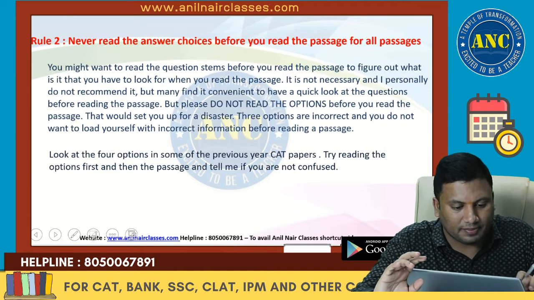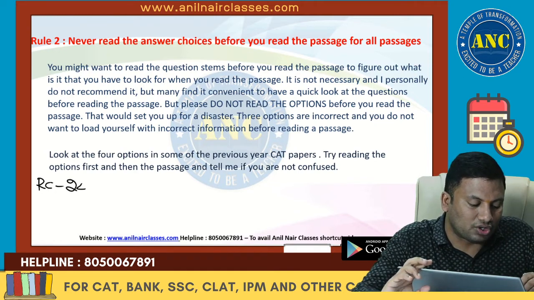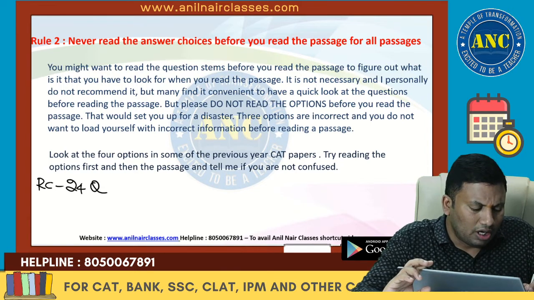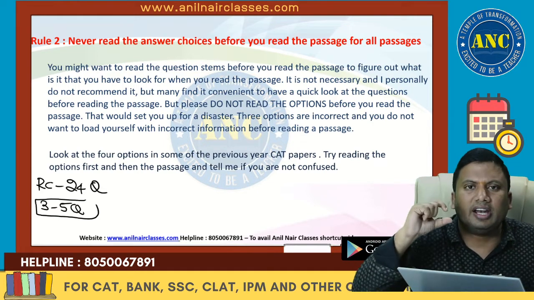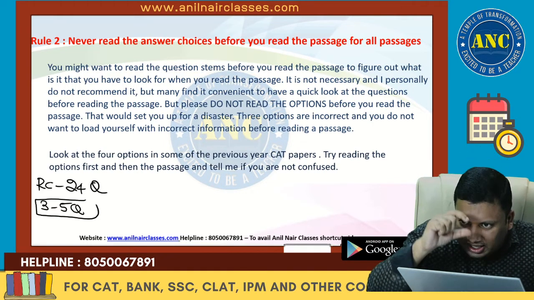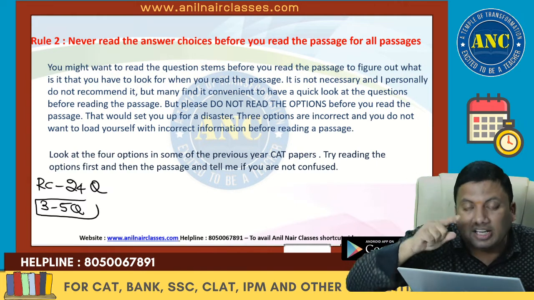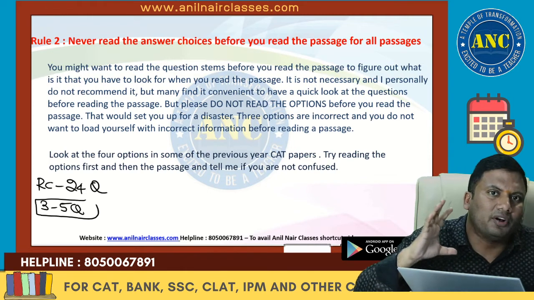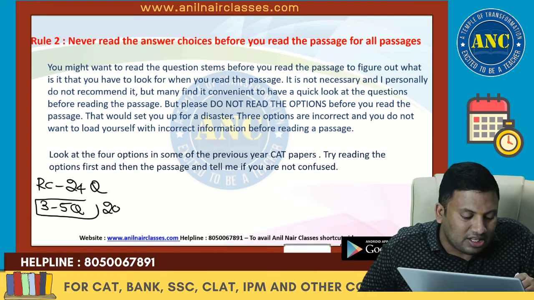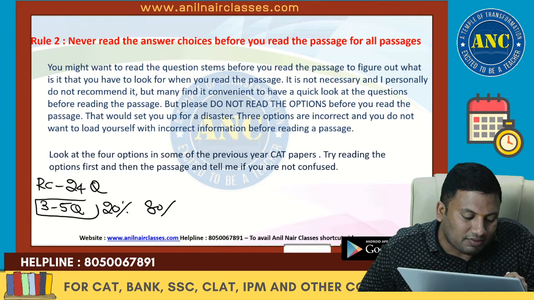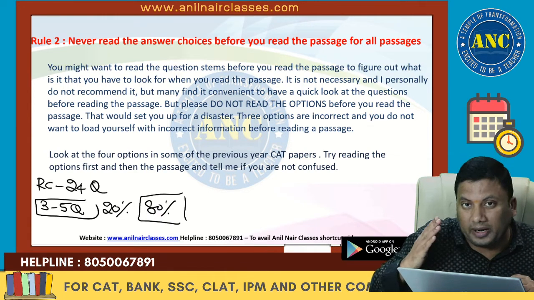And the next thing is, always remember, in an RC passage of 24 questions, probably 3 to 5 questions can be solved by using answer options. Generally what happens is, students will read the question, they will see the answer option, and they will go back and see where that context is there in that passage. Probably that kind of using answer options may work for 10 to 20% of the questions, but 80% of the questions that were coming from an RC passage in the previous year CAT papers, you are expected to read the passage.